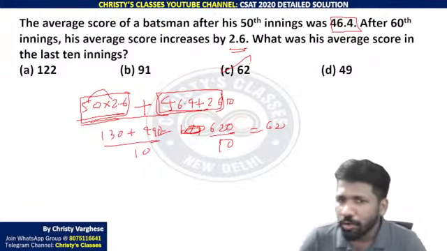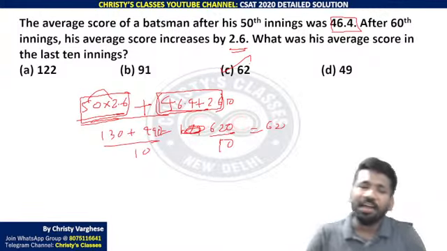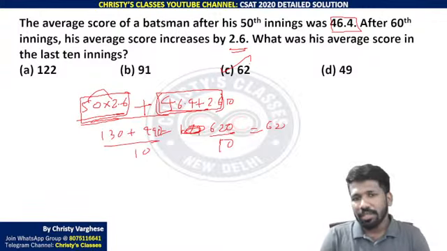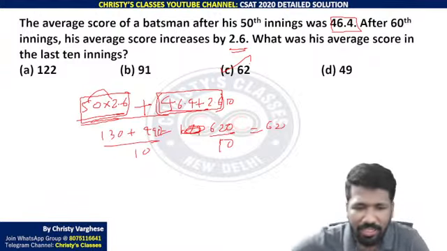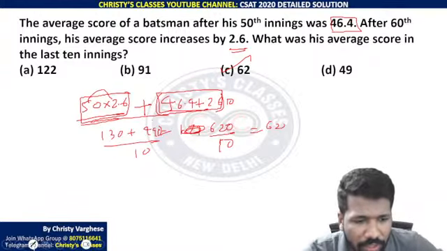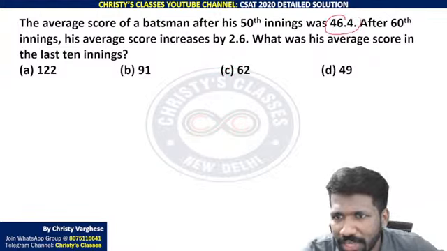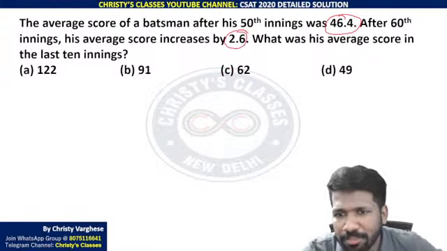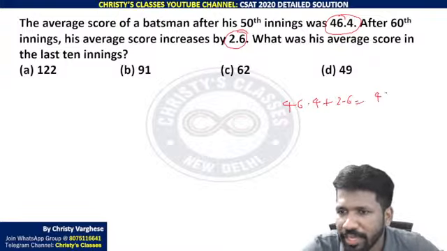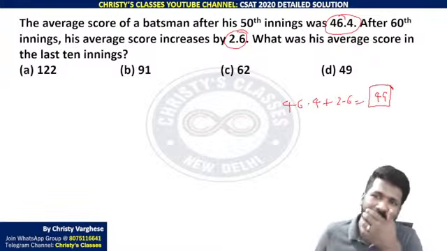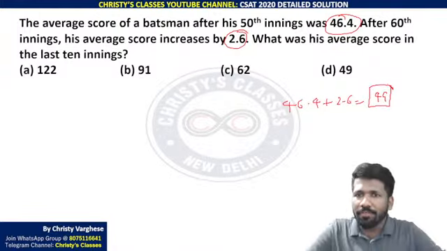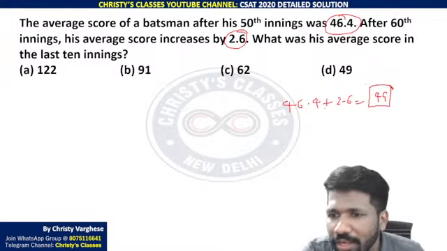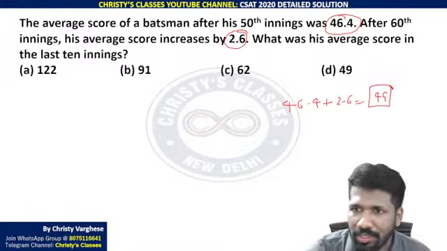The last 10 observations are increasing the average by 2.6, which means, yeah, I will simplify it a little more. Increasing the average by 2.6 means it is trying to increase the average of the batsman by 2.6, that is 46.4 plus 2.6. It is trying to make the combined average 49, adding 2.6. So all observations being 49 should be the effect.